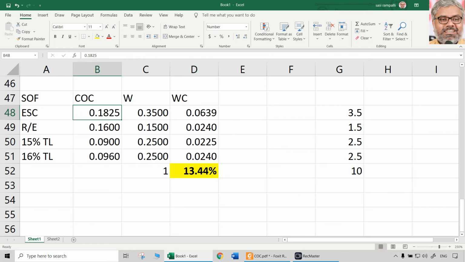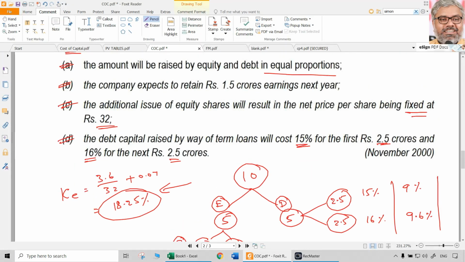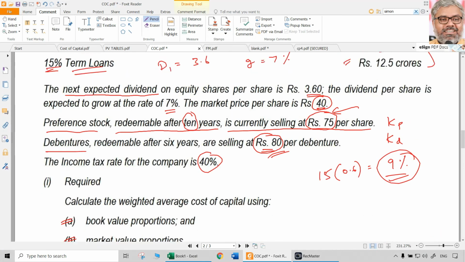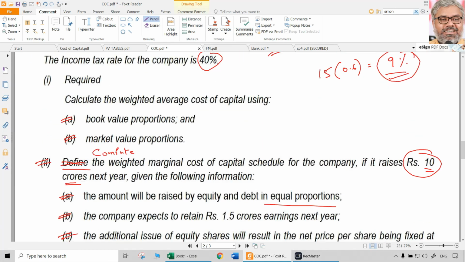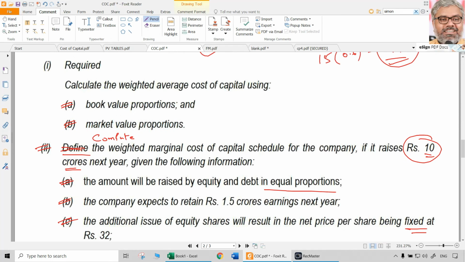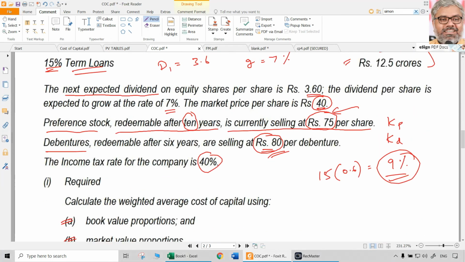So how much is that? Taking individual weights multiplied with individual costs of capital, you will get weighted cost. Total that you will get is 13.44%. Okay. So weights total has to be always 1. That's it. That is question number 2 within this broader question. So this is a perfect 10 marks question that we can expect. There is nothing else beyond this.